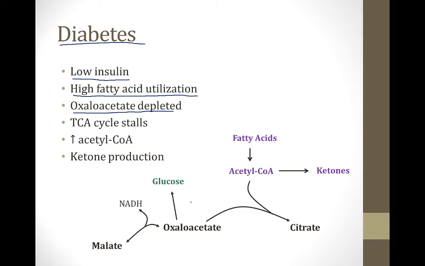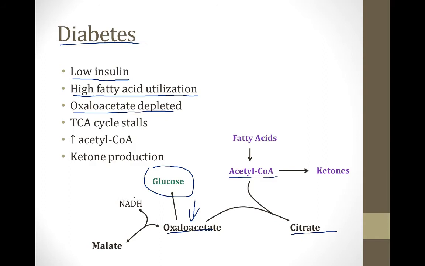Let's look at that in a little more detail. On the screen here, I've shown the first step of the TCA cycle where acetyl-CoA combines with oxaloacetate to form citrate. In the setting of low insulin levels in diabetes, much of this oxaloacetate is being diverted to glucose production for gluconeogenesis. Thus, that decreases the pool of oxaloacetate and slows down the TCA cycle.